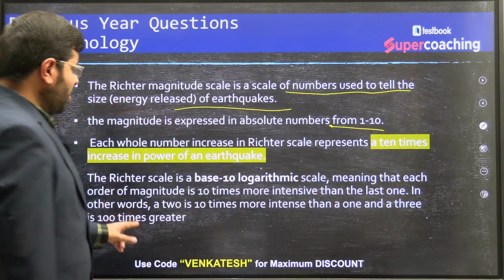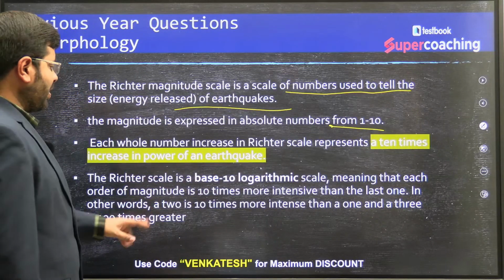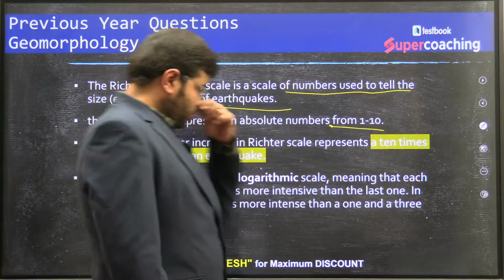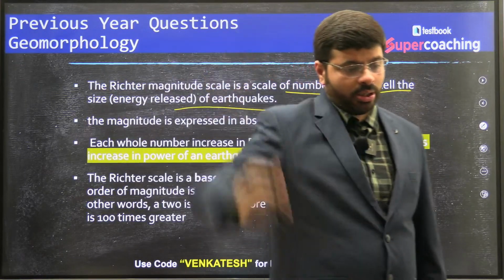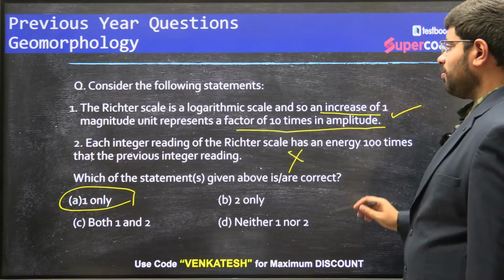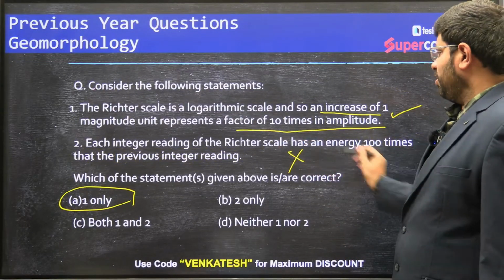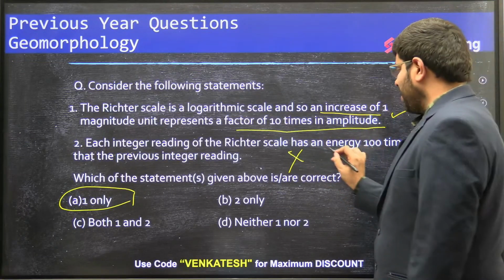In other words, a 2 is 10 times more intense than a 1, and a 3 is 100 times greater than the first one. So that's how it keeps piling up. Okay, each integer reading has an energy of 10 times. That is the idea. See, look at how they ask it.